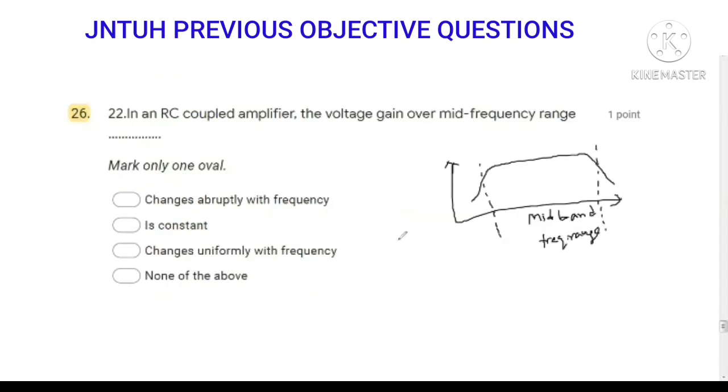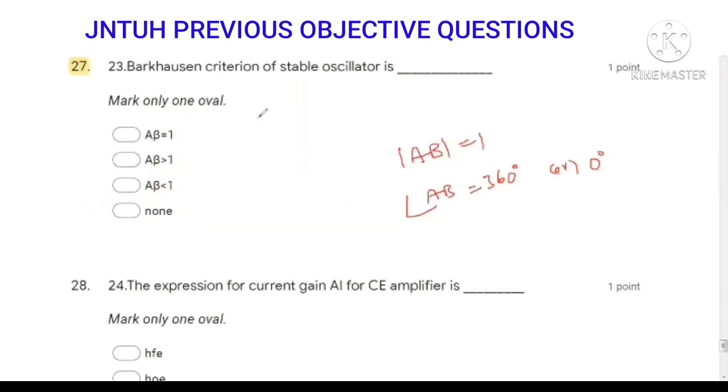Next question, in an RC coupled amplifier, the voltage gain over the midband frequency range. At the midband frequency range, the gain is always constant. Next question, Barkhausen criteria of a stable oscillator. For stable oscillation, magnitude A beta equals 1 and phase angle is equal to 360 degrees or 0 degrees. So magnitude A beta equals 1 is the condition for stable oscillation.